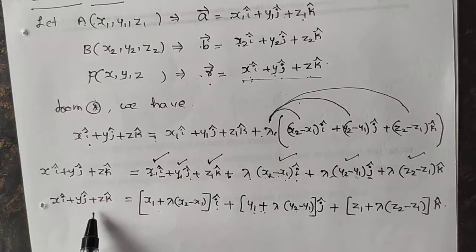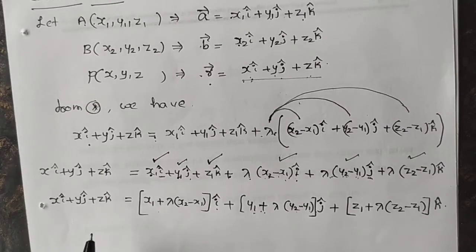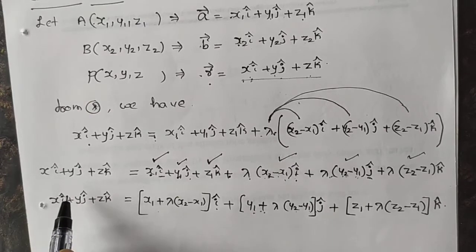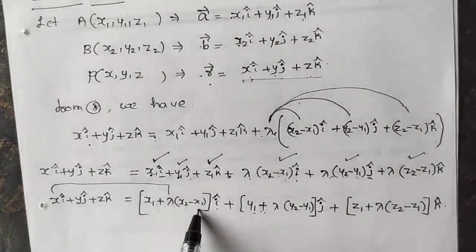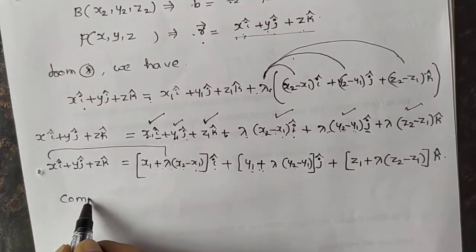Now we know that two vectors are equal if and only if the corresponding components are equal. Now comparing i, j, k: x equals x1 plus lambda into (x2 minus x1).